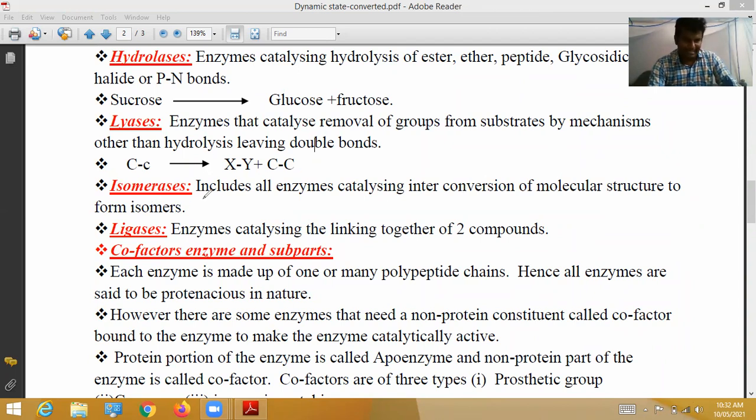Okay, isomerases. Next, ligases. Ligase enzymes catalyze the linkage together of two compounds. For example, in our body, this is DNA. Suddenly, this DNA is cut up to this much.